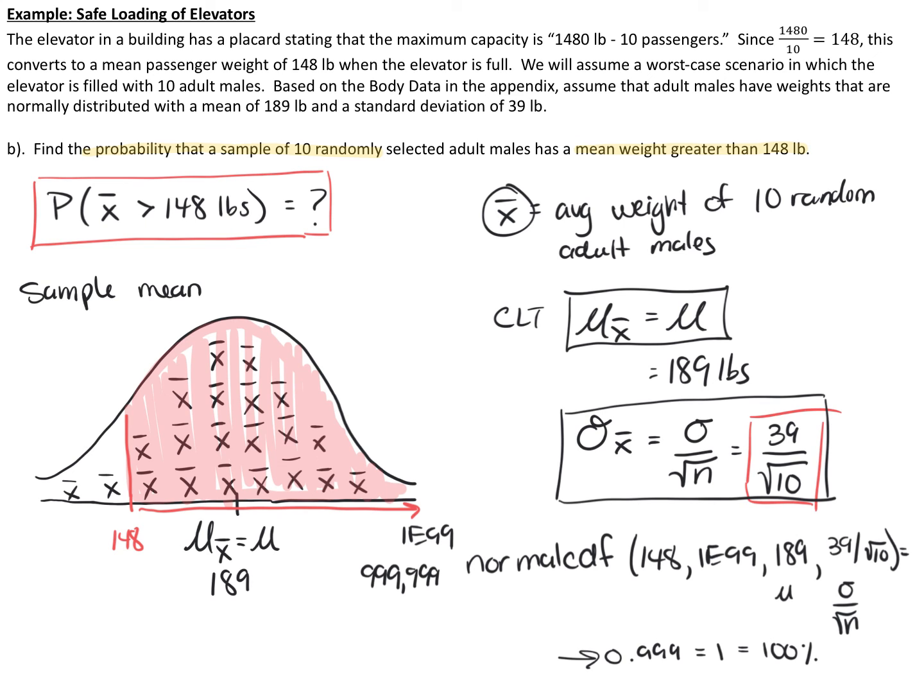That makes sense because back in question A, we already said that there's approximately an 85% chance that one adult male is going to weigh more than 148 pounds. So if you put 10 of them together and average it out, there's a pretty high chance that that's going to happen. I hope you can see the difference between question B, where we're looking at a sampling distribution of sample means, versus question A, where you're just looking at the distribution of one variable, which is the male weights.